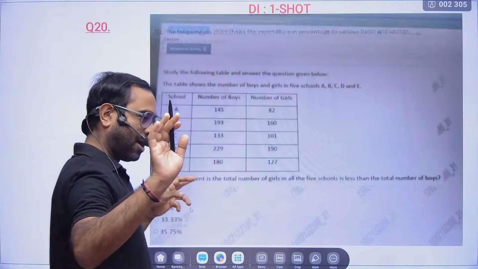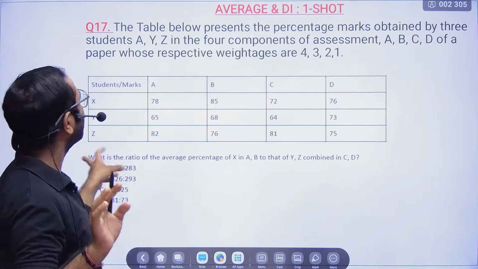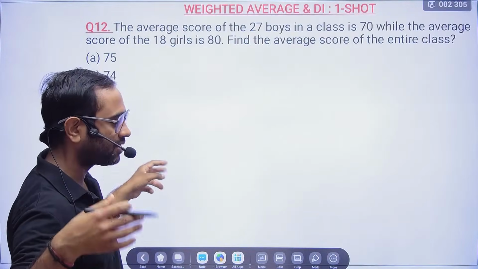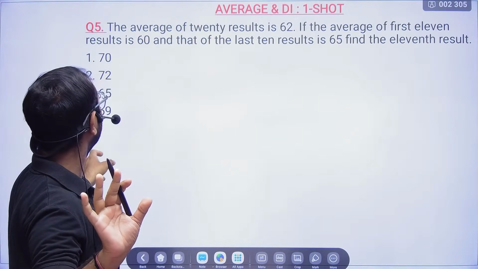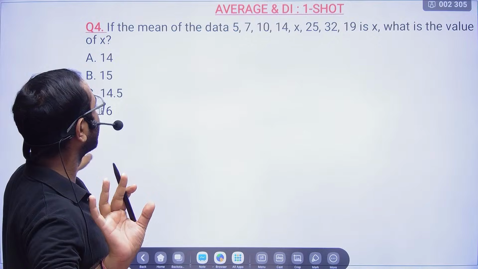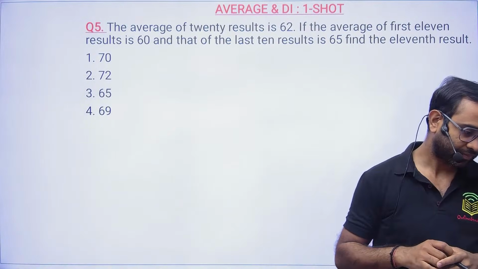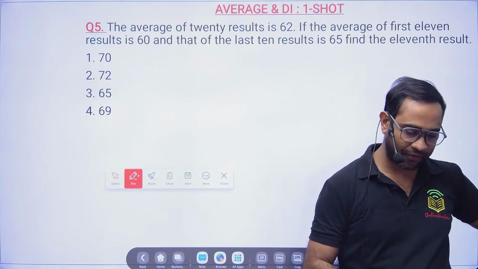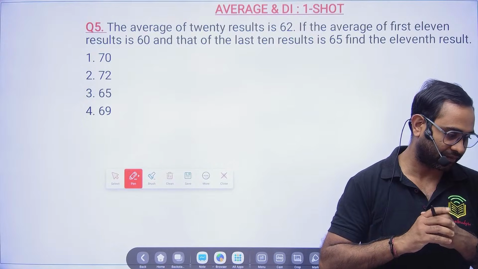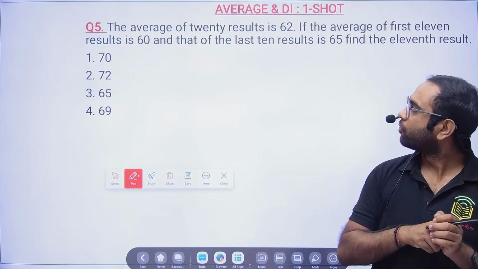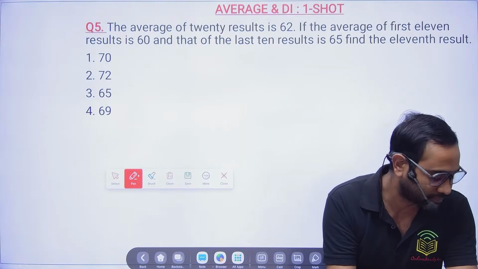So आराम से करेंगे यार. First some simple questions we will see, then some difficult ones. You will definitely enjoy the session and the session will be worth it. ये guarantee है हमारा. Now question number 5. Your time starts now. चलो भैया. Let's see who is giving the answer first. Your time has already started.